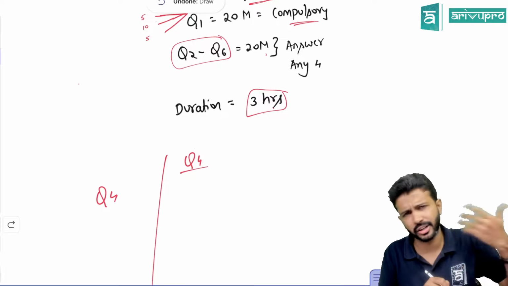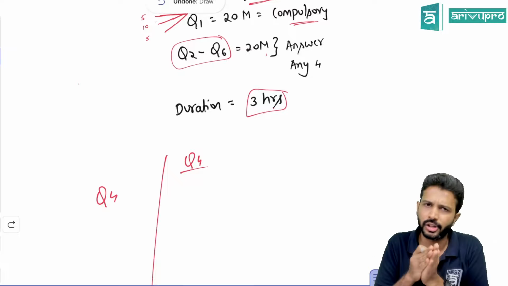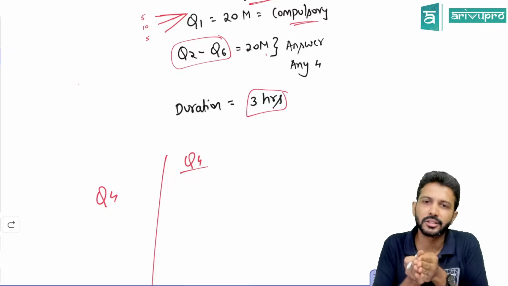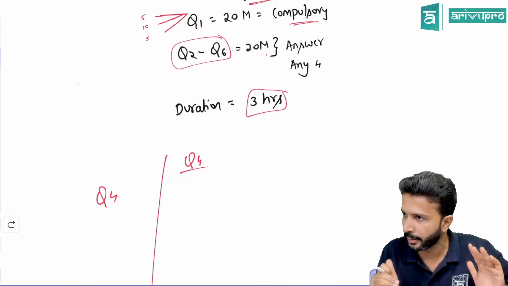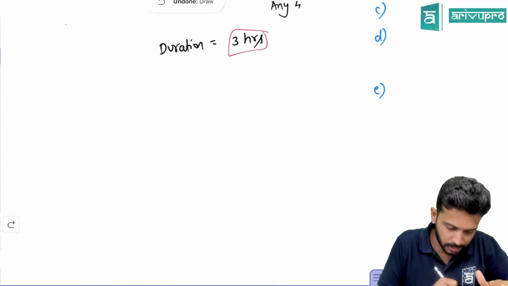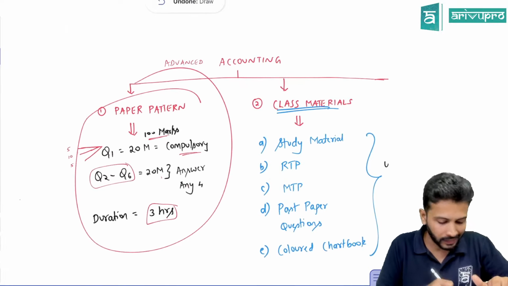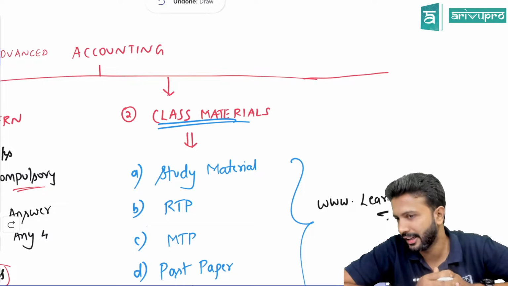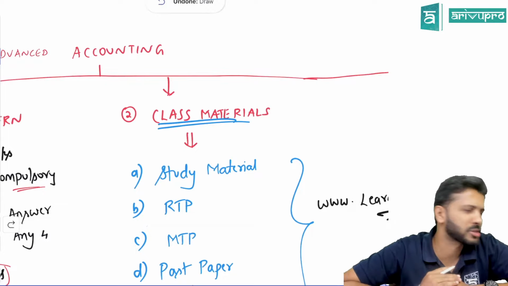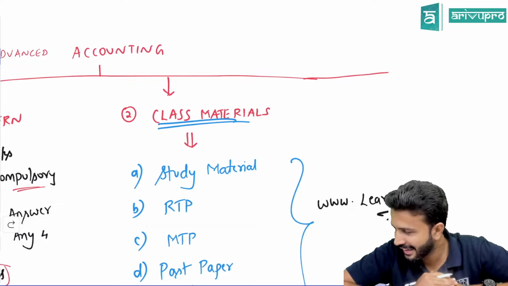These are some examination tips. We'll try to cover some examination tips at the end also. Just in case I forget, as and when we are covering the topic, I might be telling all this. Is this okay? All right. So this is about the paper pattern. Next is our class materials. Obviously, you have come to the class, which means you will be expecting certain materials, right?